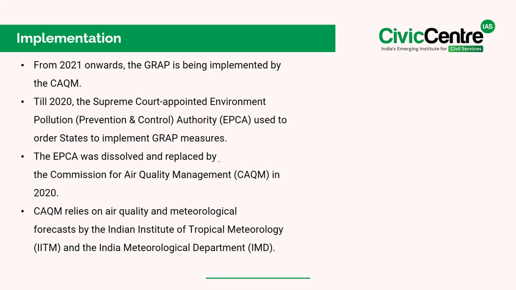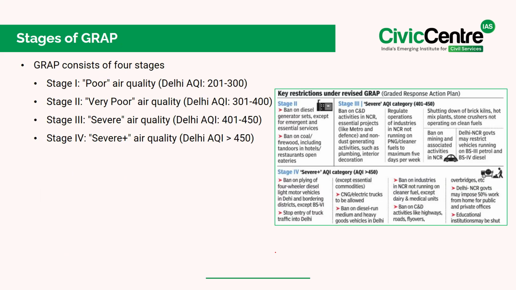Now, moving on to talk about its implementation. See, till 2020, the Supreme Court appointed Environmental Pollution Prevention and Control Authority, the EPCA, used to order states to implement the GRAP measures. Then the EPCA was dissolved and replaced by the Commission for Air Quality Management in 2020. So the CAQM relies on air quality and meteorological forecasts by the Indian Institute of Tropical Meteorology and the Indian Meteorological Department. These are the following stages under the GRAP 4.